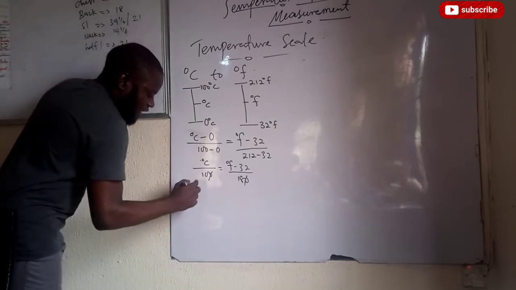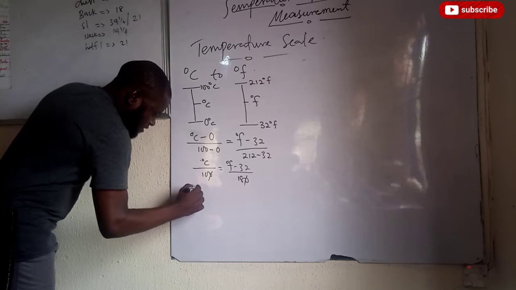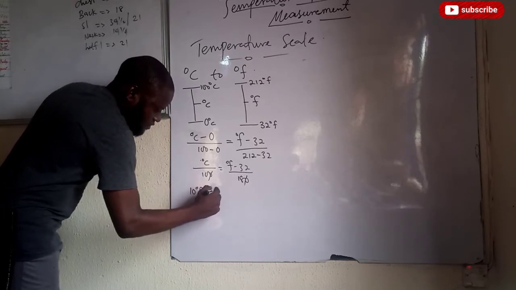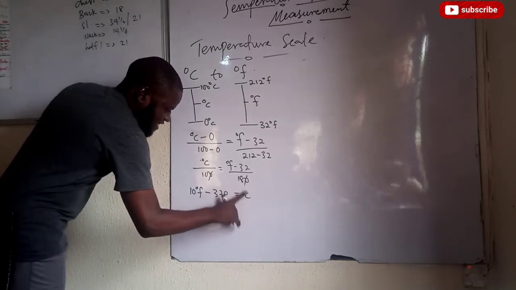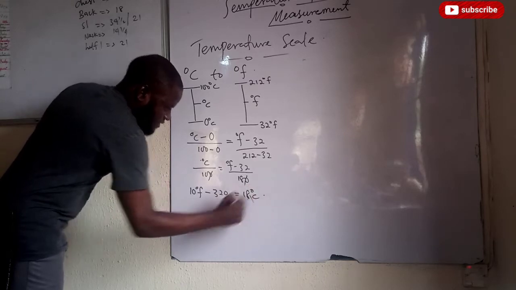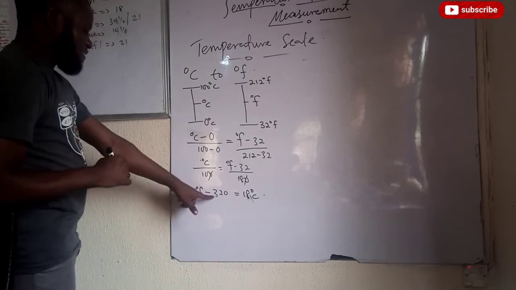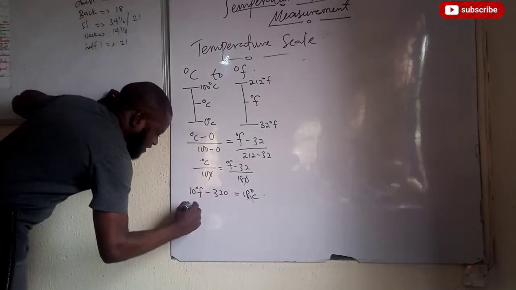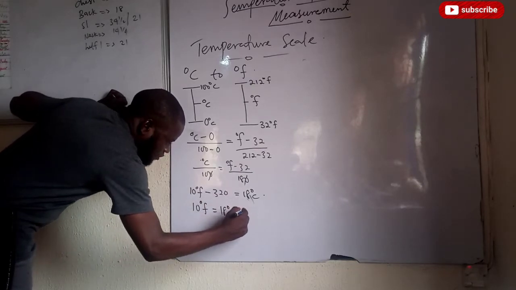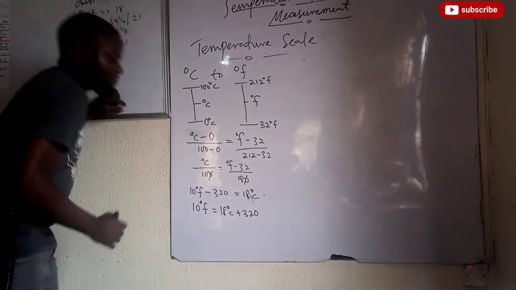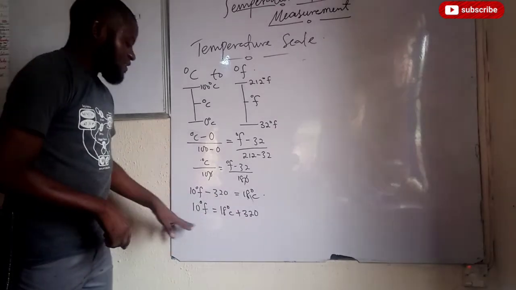Now, if I cross multiply, I will have that 10 degree Fahrenheit minus 320 equal 18 degrees Celsius. Are you seeing this now? Thus, if that should be the case, I can take this one to the other side. Then if I do that, I will have 10 degree Fahrenheit to equal the 18 degrees Celsius plus 320. Are you seeing this now? Okay, if that should be the case now, I can divide both sides by 10.